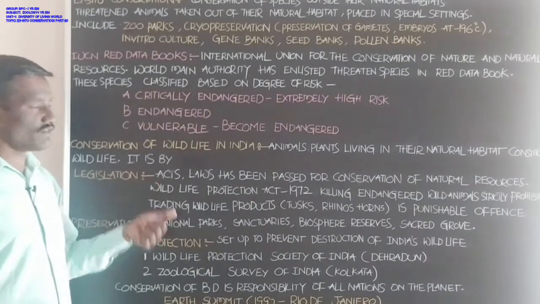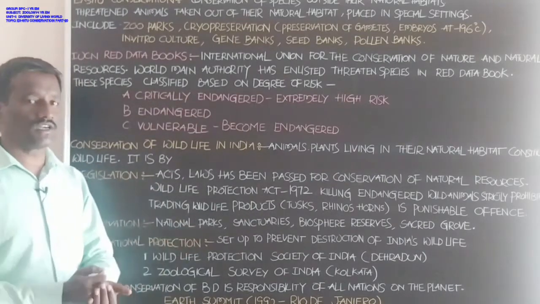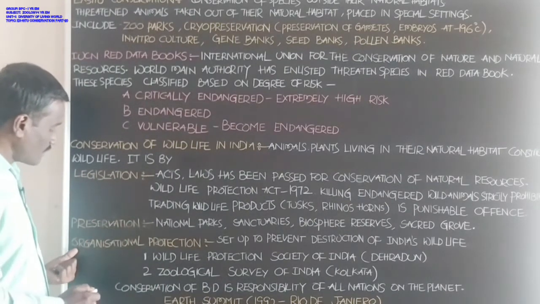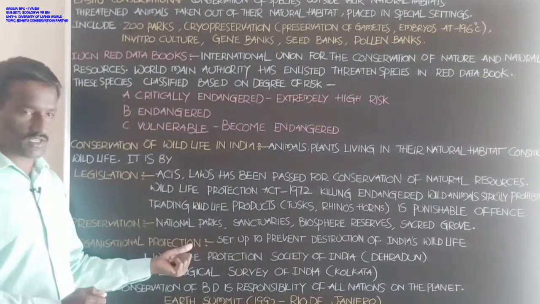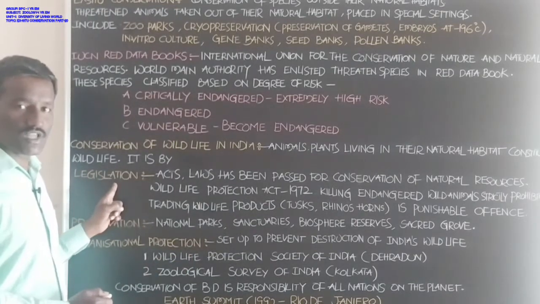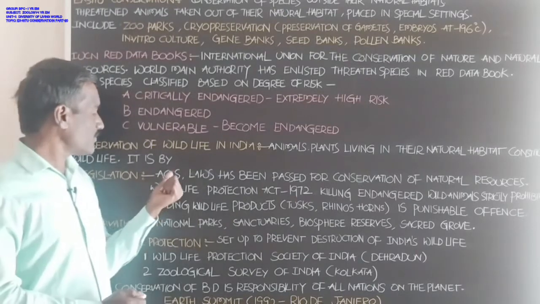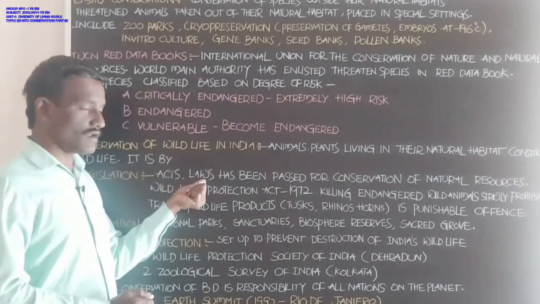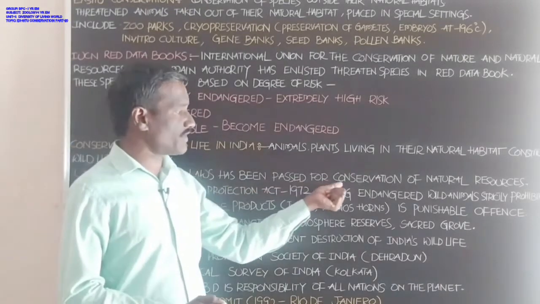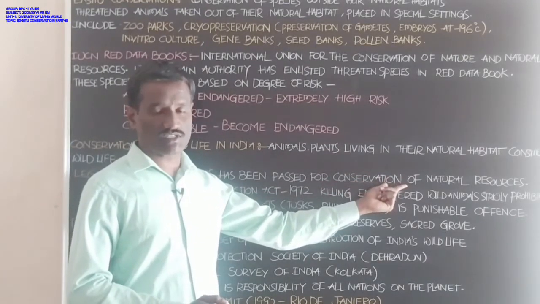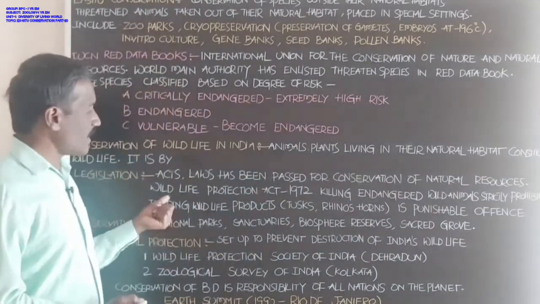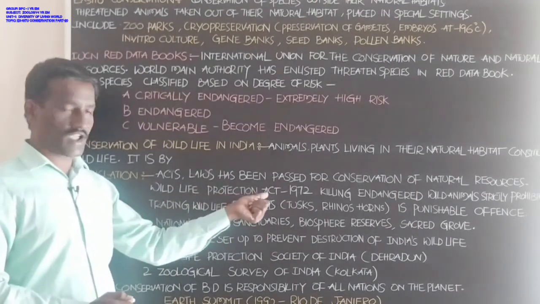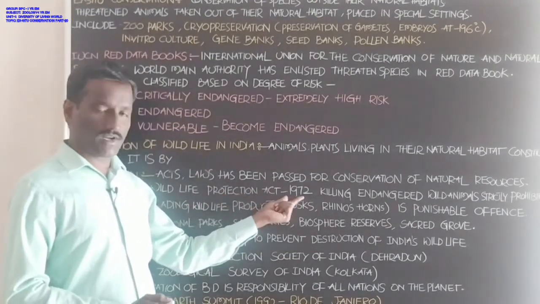Okay, the conservation of wildlife in India is done by three methods. One is legislation, another is reservation, and the third is organizational protection. In the first one, what about legislation? It provides acts and laws that have been passed for the conservation of natural resources. One of the acts is the Wildlife Protection Act in 1972.